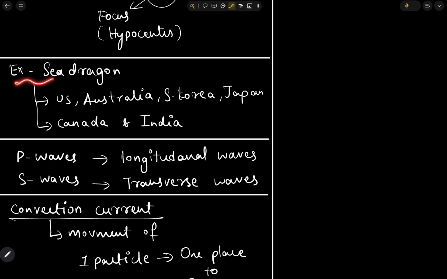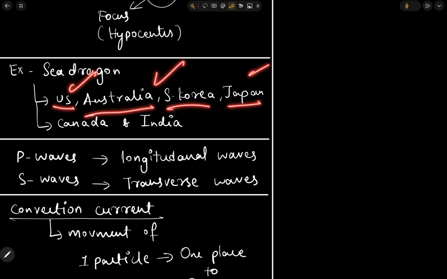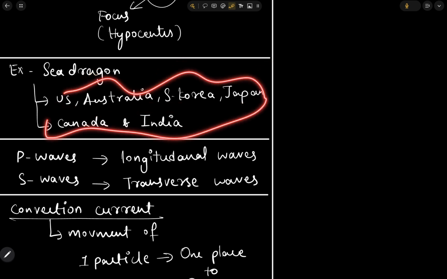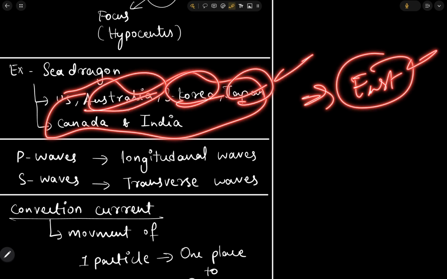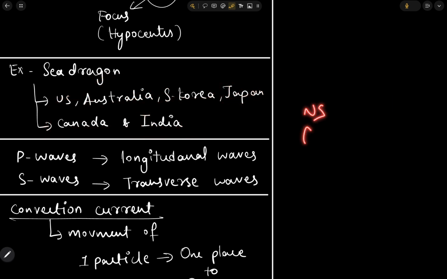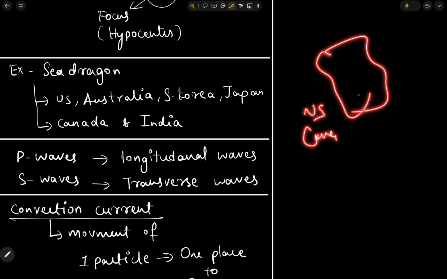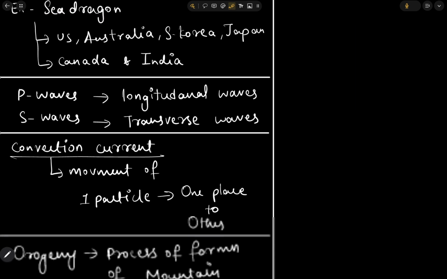Okay, so in exercise Sea Dragon, the countries which are part are US, Australia, South Korea, Japan, Canada, and India. Mostly here we can see that the countries are eastern countries. Australia, South Korea, Japan, and India, and the other two are US and Canada. We can remember it because here is the USA, and adjacent to it is Canada. So in this way we can remember.